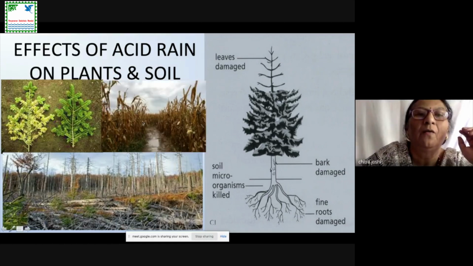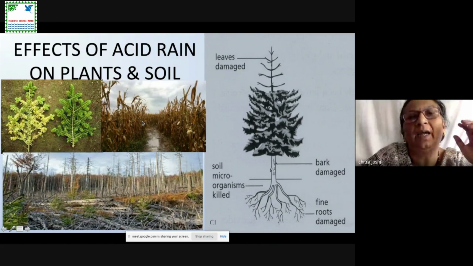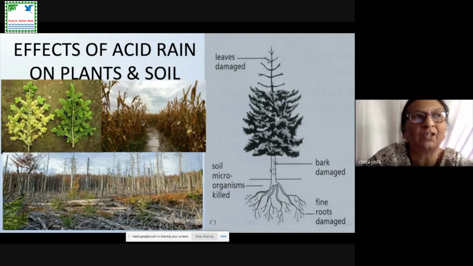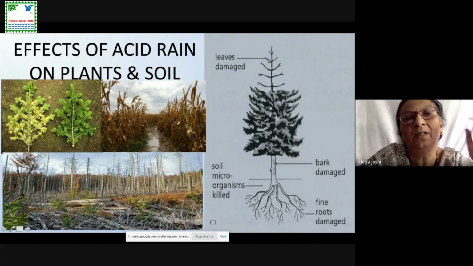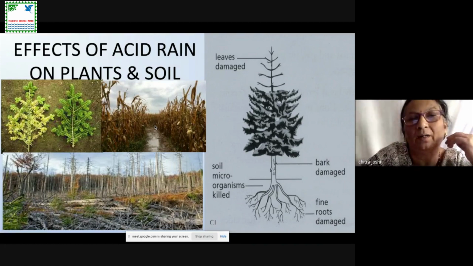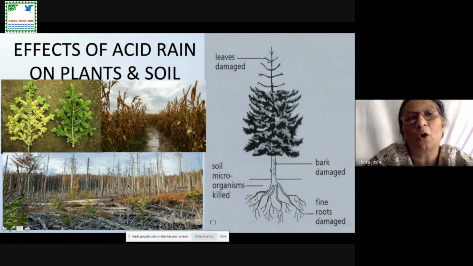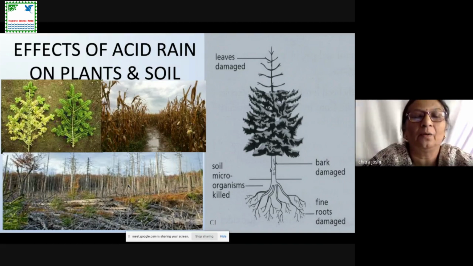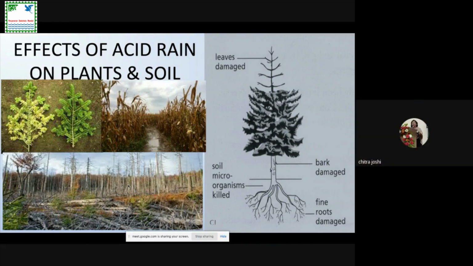Further, you can see the crops also get affected. In the area where acid rain is found, like in the dry region, say Rajasthan or Gujarat side also, because of the dry deposition, the crops get affected. Even in other areas of our country, the crops get affected due to acid rain. And if the crops get affected, what happens? The ultimate result of that, who suffers? The farmer suffers. And when the farmer suffers, we know the result of that. I should not mention that result further.